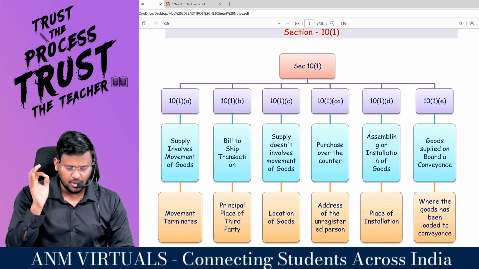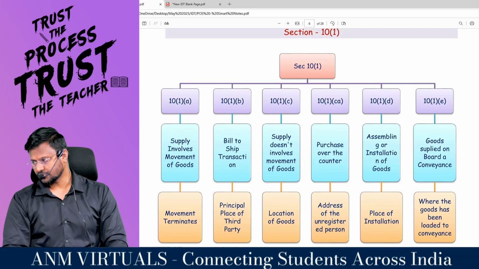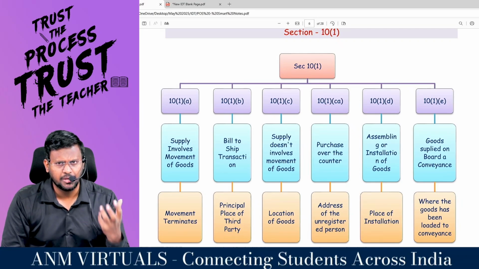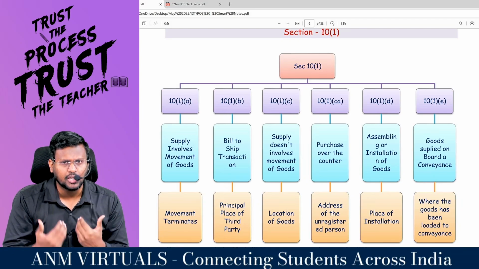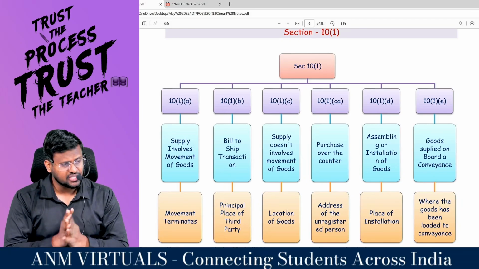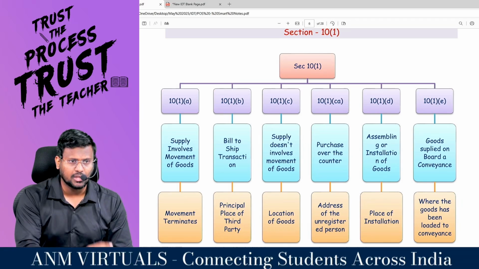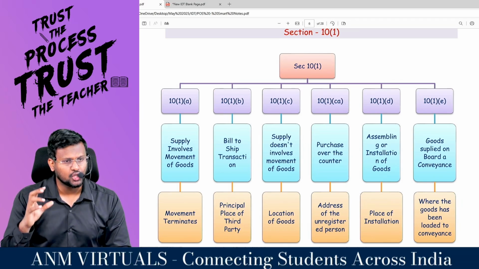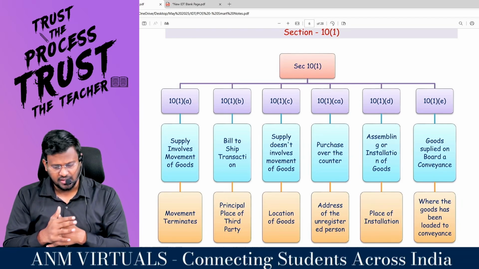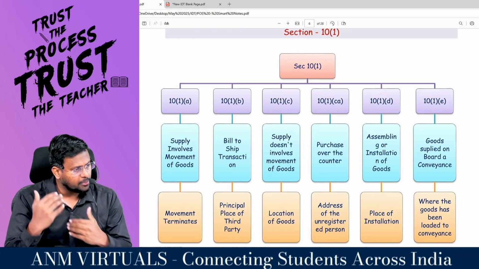10 subsection 1 clause A, supply involves movement of goods. Clause B, bill to ship transaction. Clause C, supply does not involve movement of goods. Clause CA, purchase over the counter. Clause D, assembly or installation of goods. Clause E, supplied goods on board a conveyance.